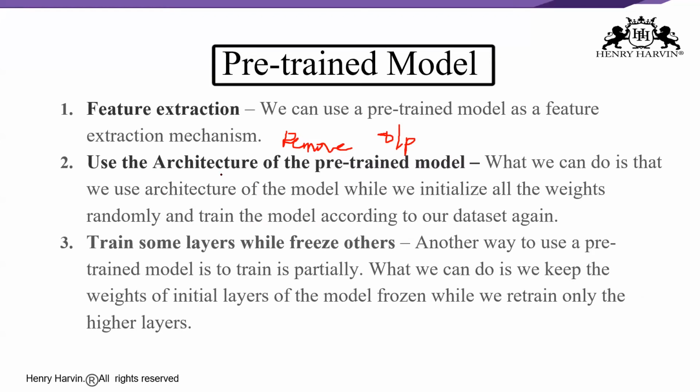The second one is to use the architecture of the pre-trained model. Here we use the architecture of the model, initialize all the weights randomly, and train the model according to the data set that I want to handle. The third point is training some layers while freezing others, meaning I can train the model partially, right? We can keep the weights of the initial layers of the model frozen while we retrain only the higher layers. We can try how many layers to freeze and how many to train.